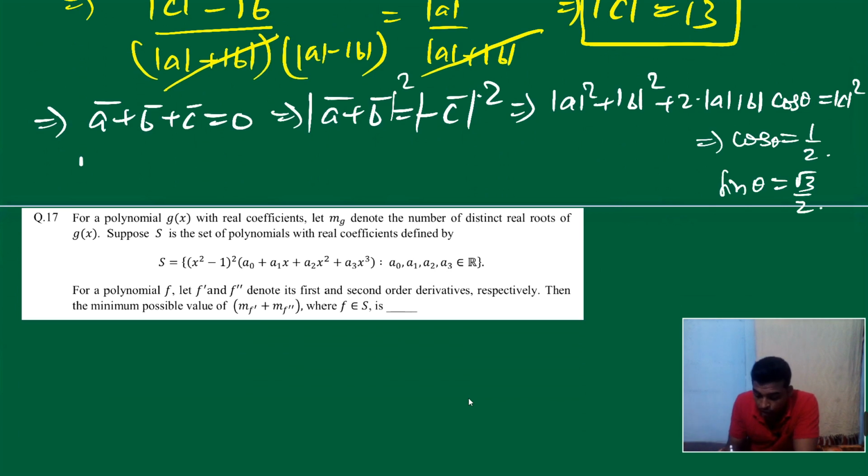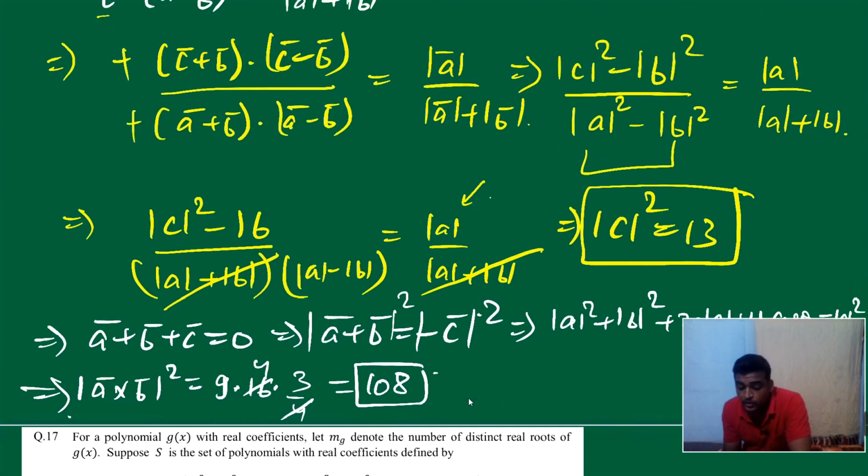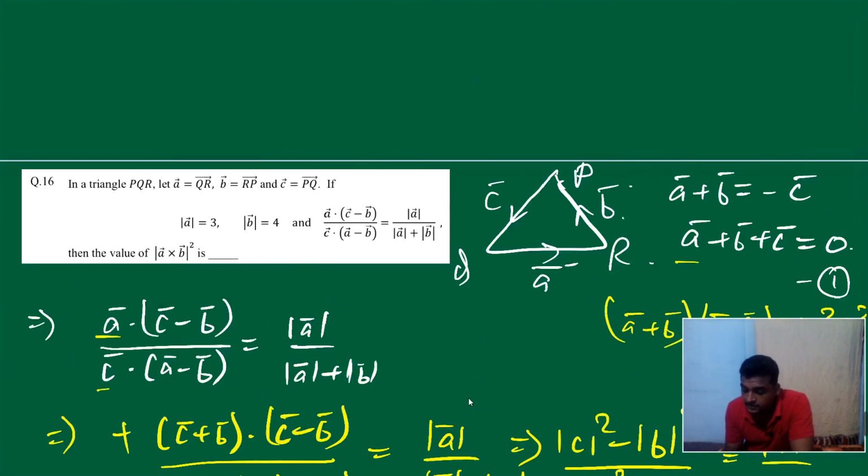Okay, now what is A cross B whole square? It's mod A square 9, mod B square 16, into sin square theta, so it's 3 by 4. So 4 4s are 16, so 12 into 9 is 108. 108 is our answer. Fine. So it was also an easy question. If you can see this, 108 is our answer.